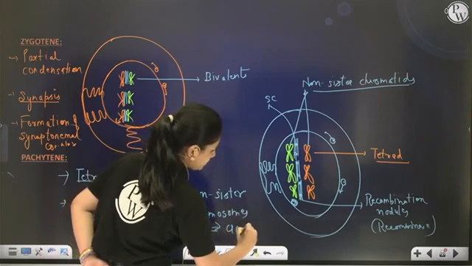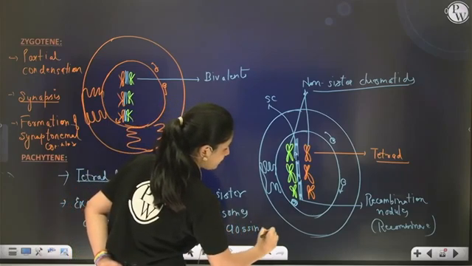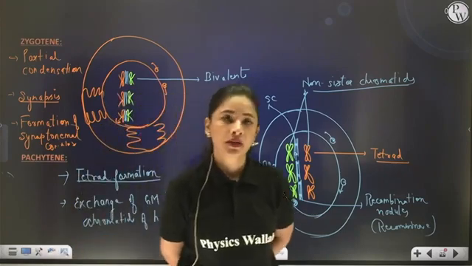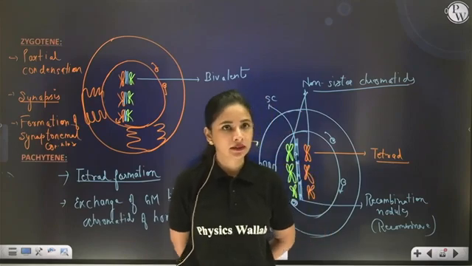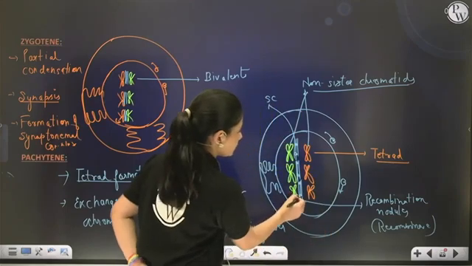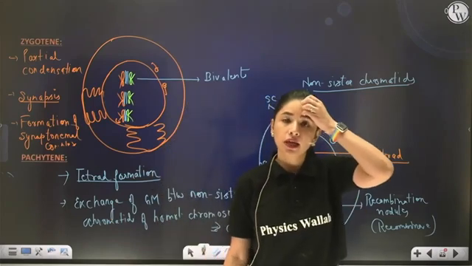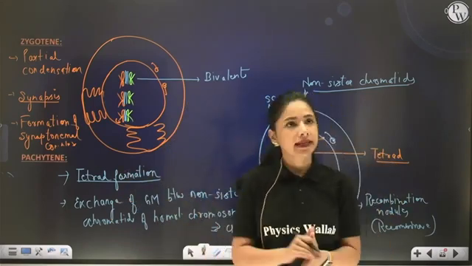Correct? So what is crossing over and in which stage does it take place? I hope it is clear. Now once crossing over is done, the two strands are going to meet at this point of the recombination nodule. Now this is about pachytene.